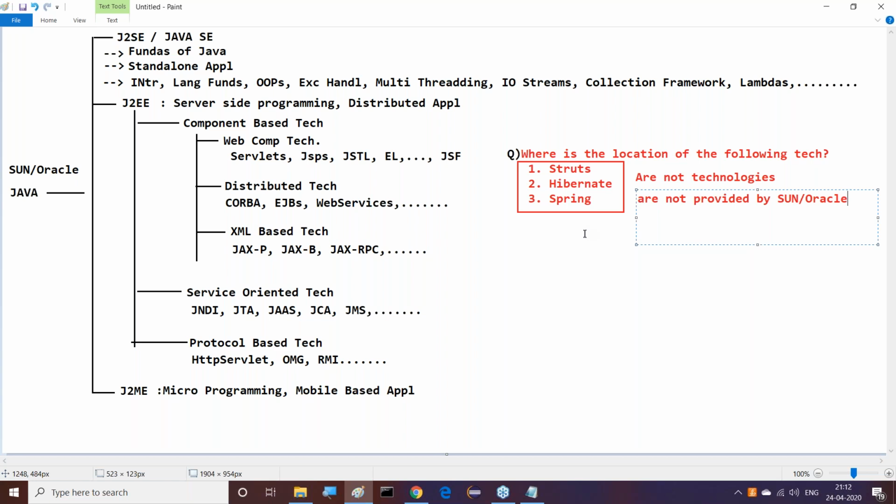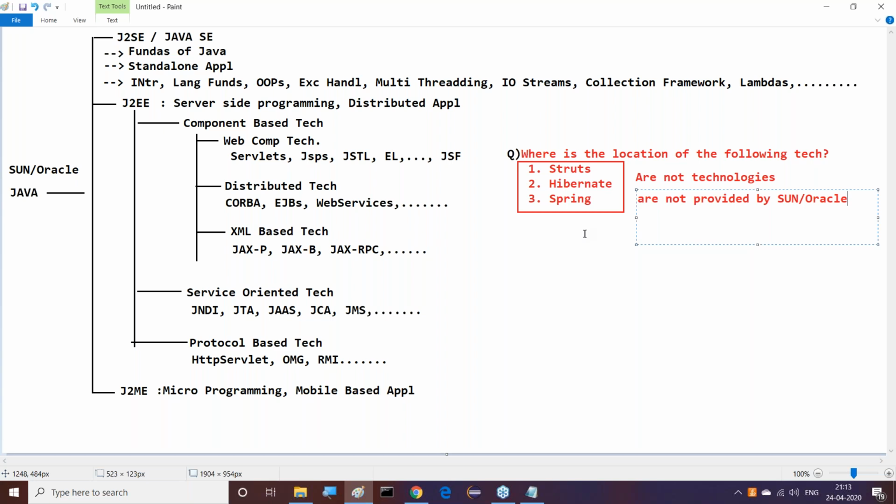If they are provided by Sun Microsystems or Oracle, definitely they must be technologies and they must be available in our J2EE list, in all the cases. Understand my point clearly? They are not technologies, and they are not provided by Sun Microsystems and Oracle Corporation. Okay, good. Then I understood, sir. These are not technologies. They are not provided by Sun Microsystems.